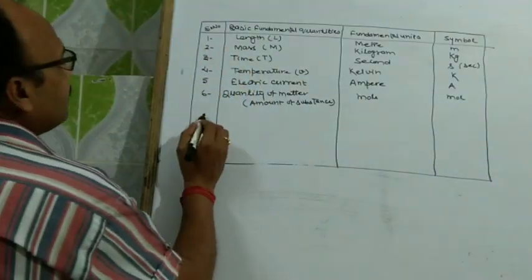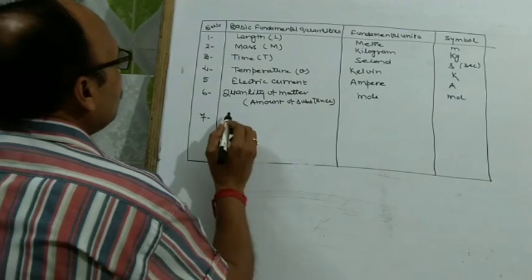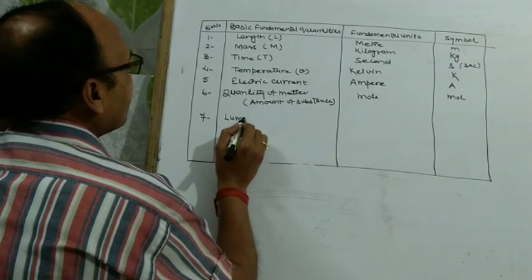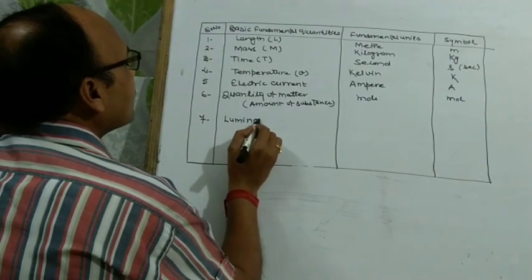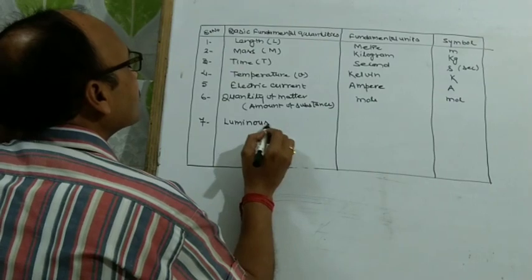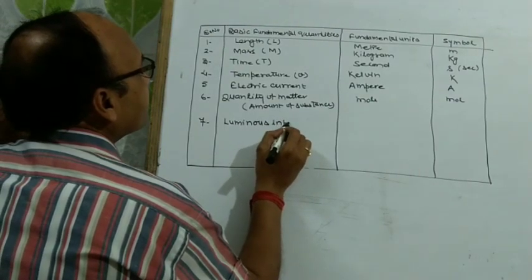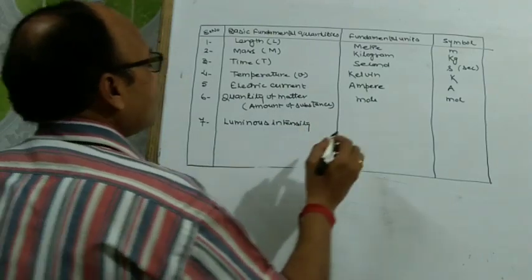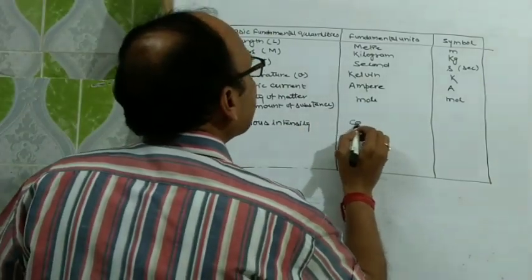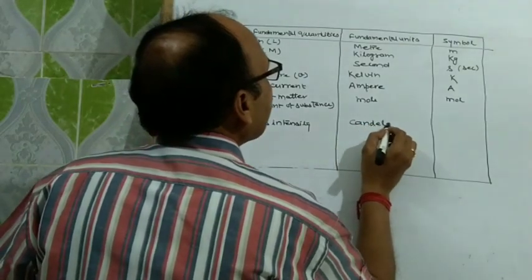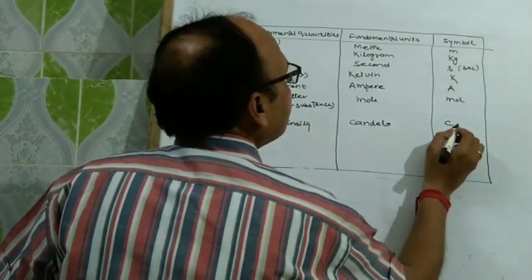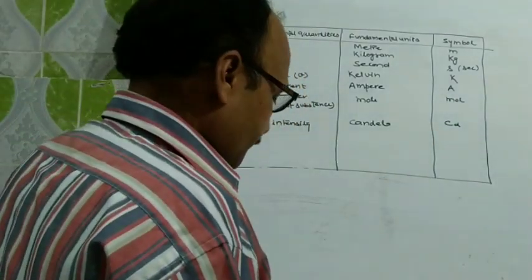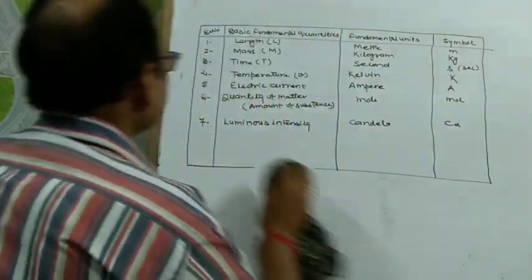Okay. Now seventh, that is luminous intensity. Its unit is candela, its symbol is capital C, small d. After this, two supplementary quantities.